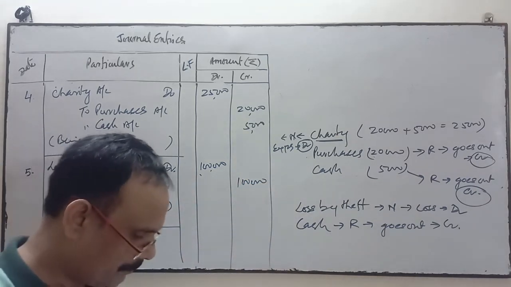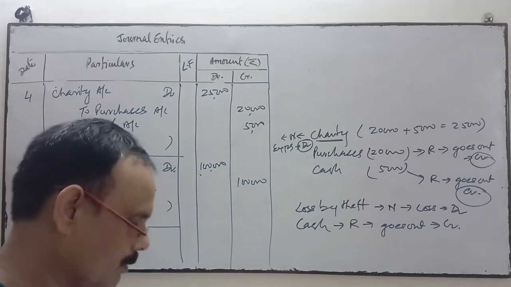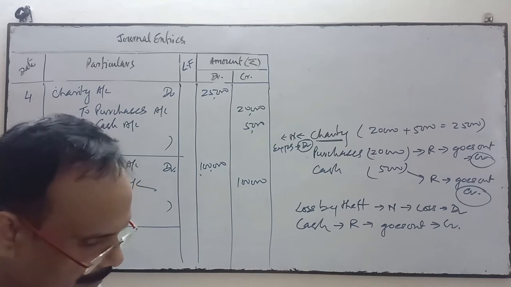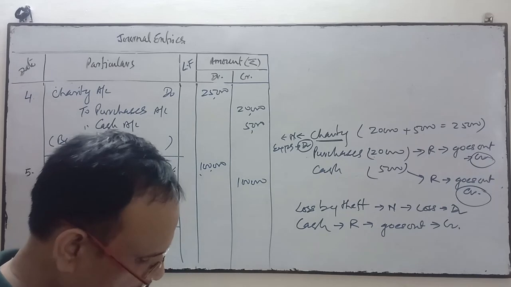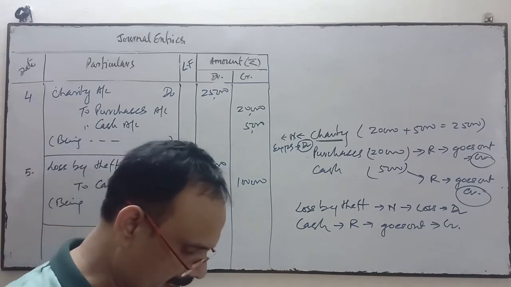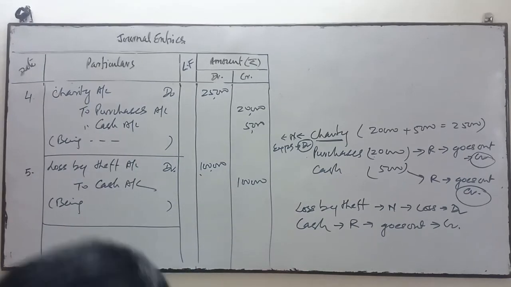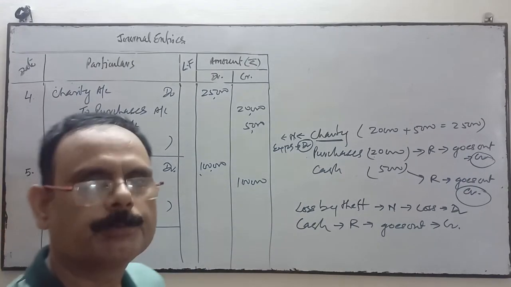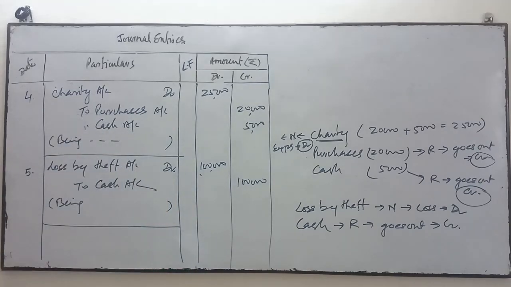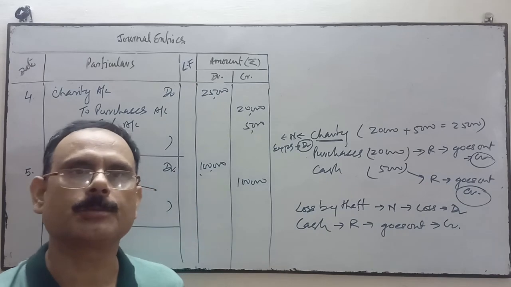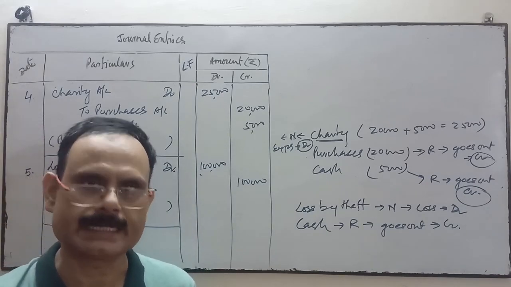So in this question we have discussed goods destroyed by fire, goods given as a free sample, goods withdrawn by the proprietor for personal use, and goods given as charity. So when goods are given as charity, withdrawn for personal use, or lost by fire, we will open the purchase account, because goods go out from the business. Instead of goods account, we will write purchase credit. Purchase will be posted on the credit side.